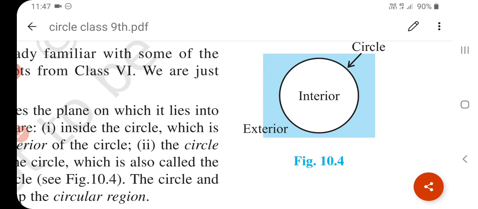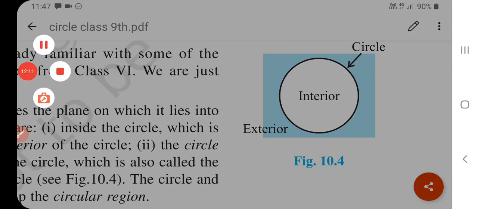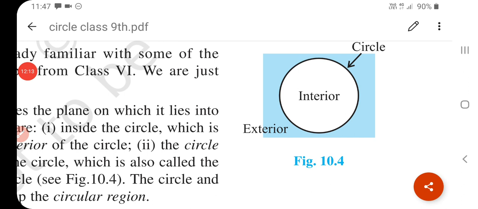Now what is the exterior of a circle? The collection of all points of the plane which lie outside the circle, that is, the collection of all points of the plane such that OP is greater than R, forms the exterior of the circle. Okay, students, understand? So we have learned what is a circle, what is the interior of the circle, on the circle, exterior of the circle, circular region, what is the center of the circle, and the radius of the circle.